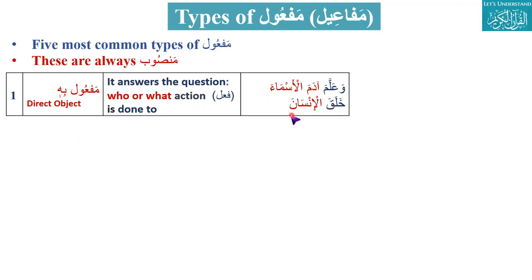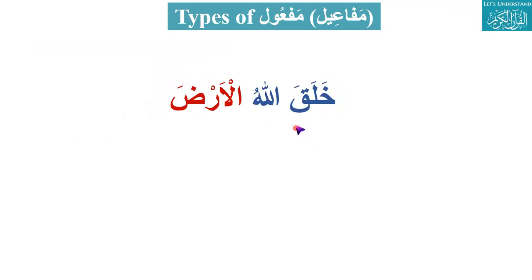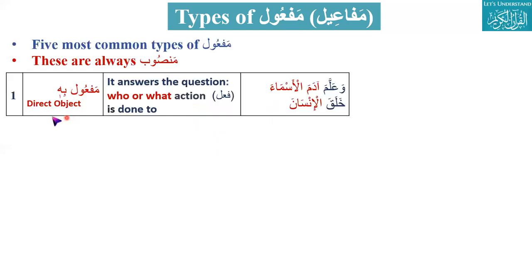Khalaqal insan. He created. Brother Rida just explained that this is verb, this is subject, and this is object actually. And we are talking about the types of object. The first type of object is maf'ul bihi, which answers who or what. So can you please tell me here what is subject, what is object, what is verb here?